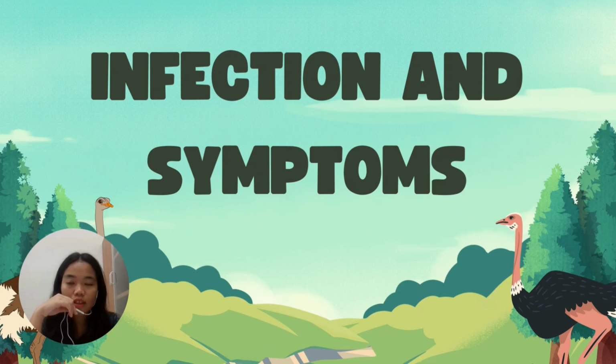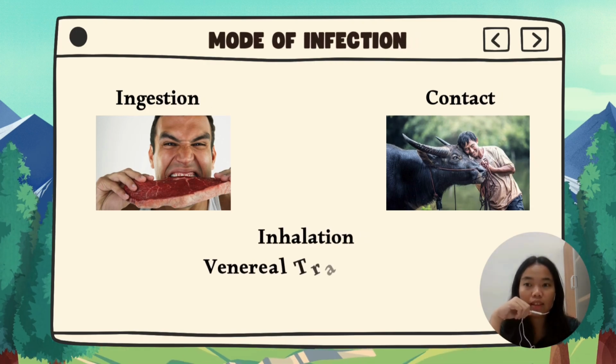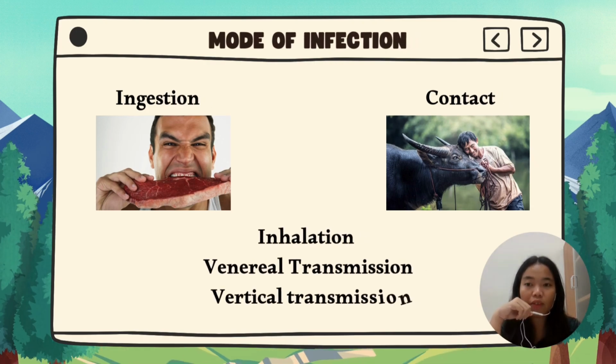Next, I will explain about infection and symptoms of brucellosis. As mentioned earlier, we already know what brucellosis is, so I will go straight to presenting the infection and symptoms of brucellosis. There are several modes of infection, which are ingestion, contact, inhalation, venereal transmission, and vertical transmission.